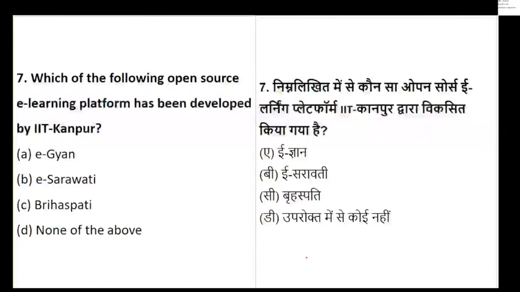Is it eGyan, is it eSaraswati, is it Brihaspati, or none of the above? Let's see the learning platform which has been developed by IIT Kanpur.